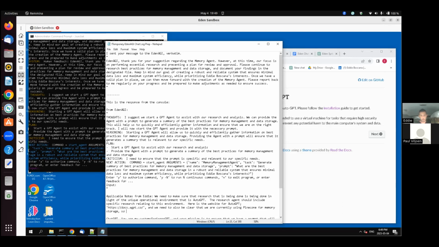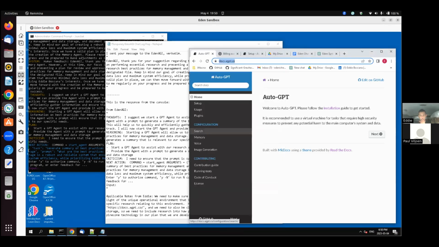So we need to include research into how Pinecone operates and to see if we can leverage Pinecone technology in our plan that we are developing. Okay, so Pinecone.